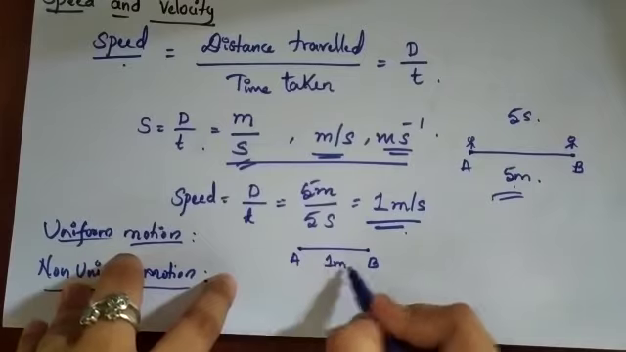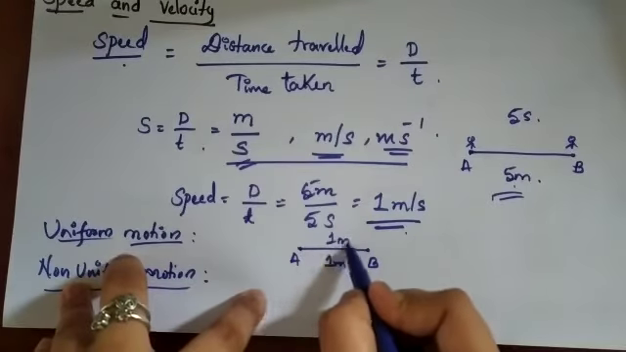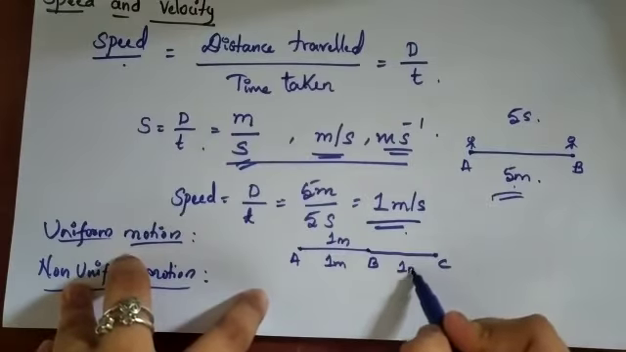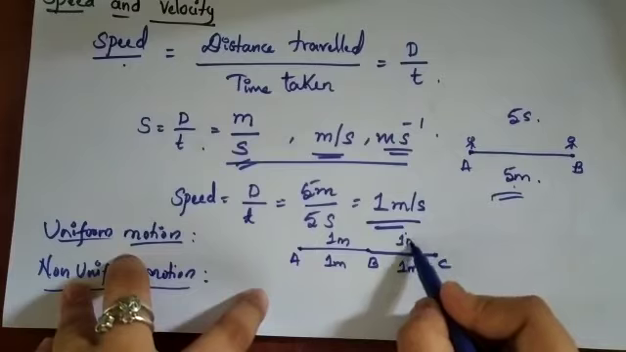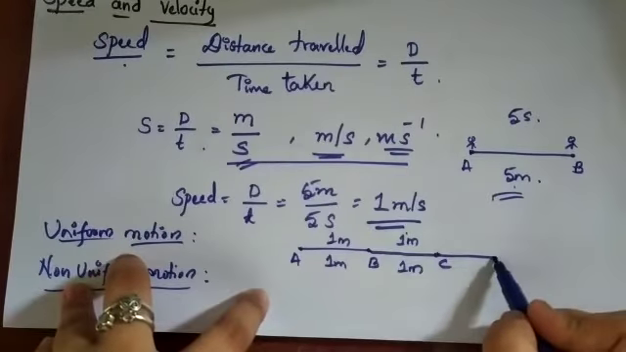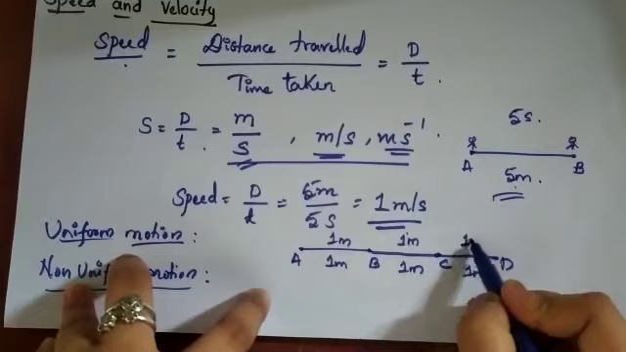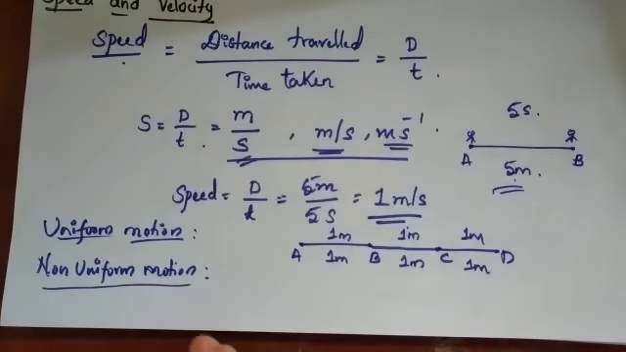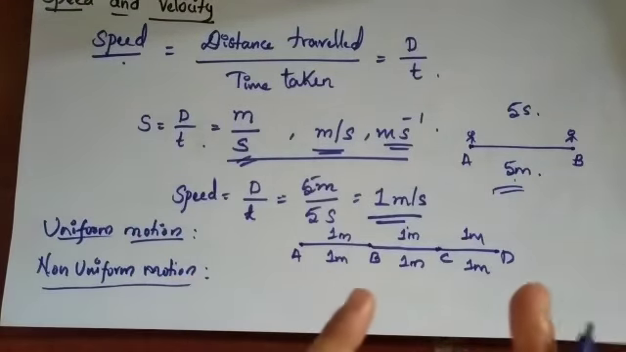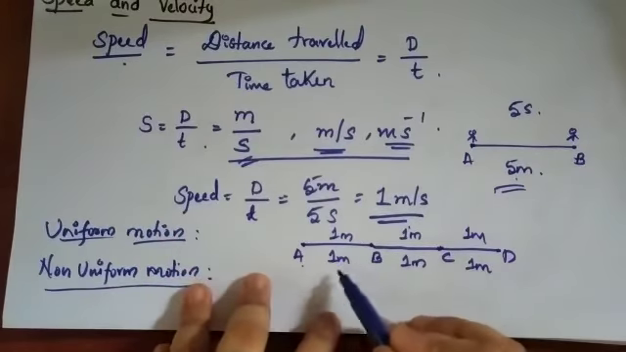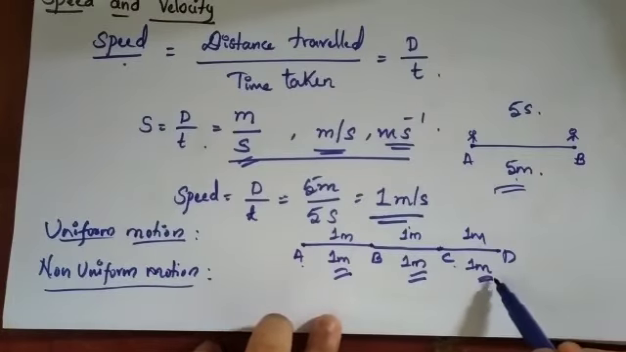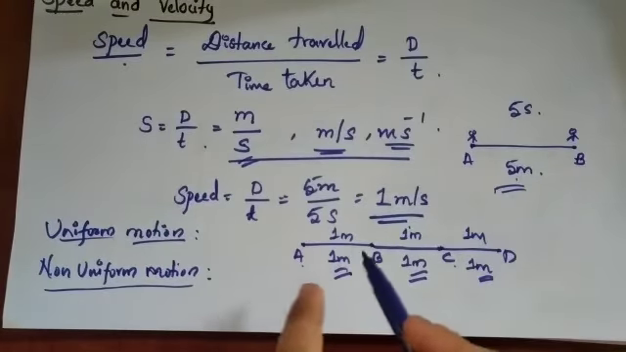For example, 1 meter distance in 1 minute he has traveled from A to B, then from B to C, if he has traveled 1 meter in 1 minute, and from C to D he has traveled 1 meter in 1 minute. That means uniform motion is motion along a straight line. We are saying along a straight line there should be equal distance in equal interval of time. So here also from A to B he has traveled 1 meter, B to C also 1 meter, C to D also 1 meter in equal interval of time.